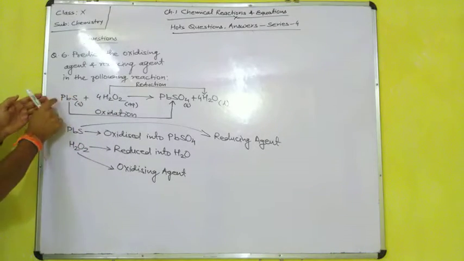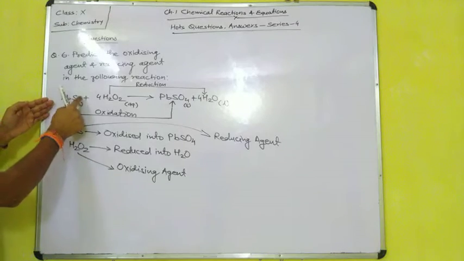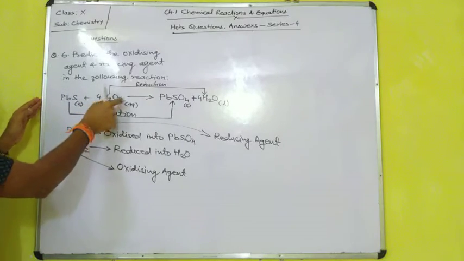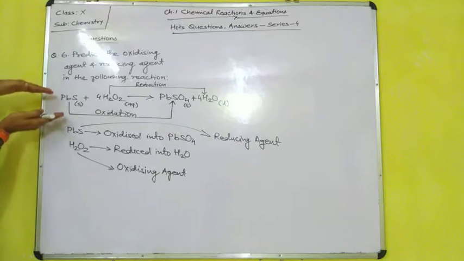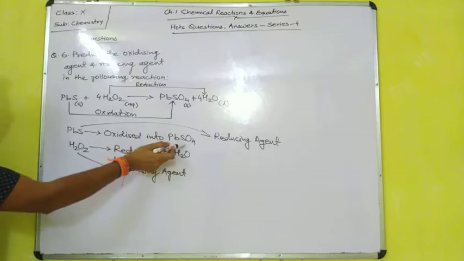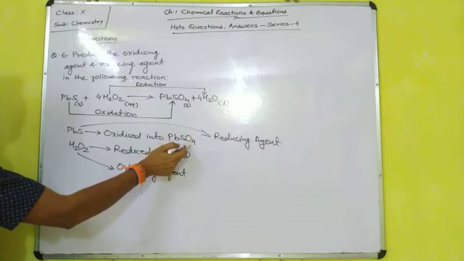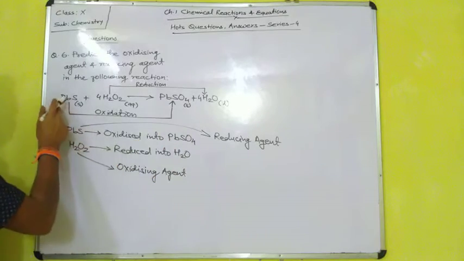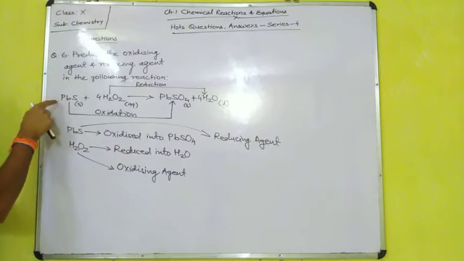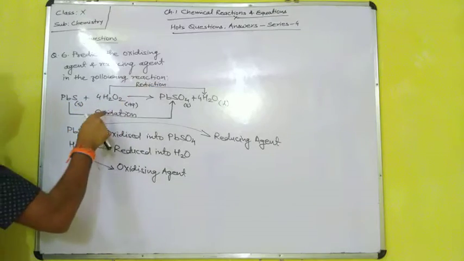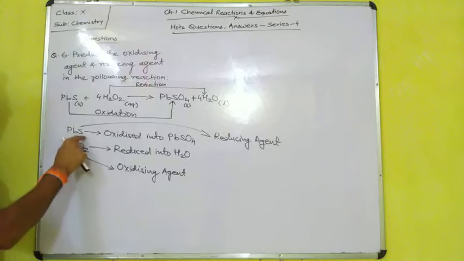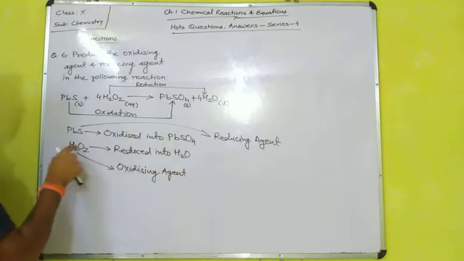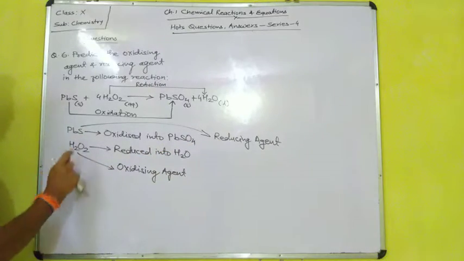When the lead sulfide receives the oxygen, then it will be what? Reduced. In the lead sulfide, oxygen is added. Okay. So when it receives the oxygen, then the hydrogen peroxide will reduce into water. So that it is a reducing agent. Which one? Lead sulfide. Okay.